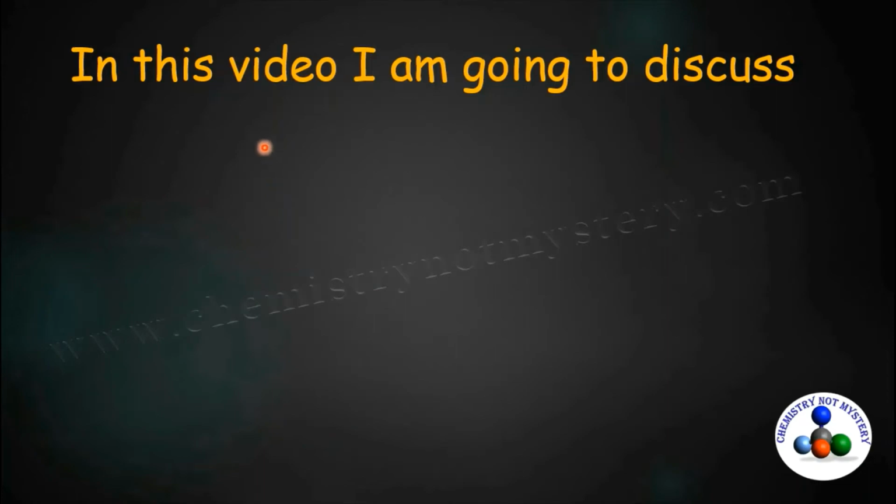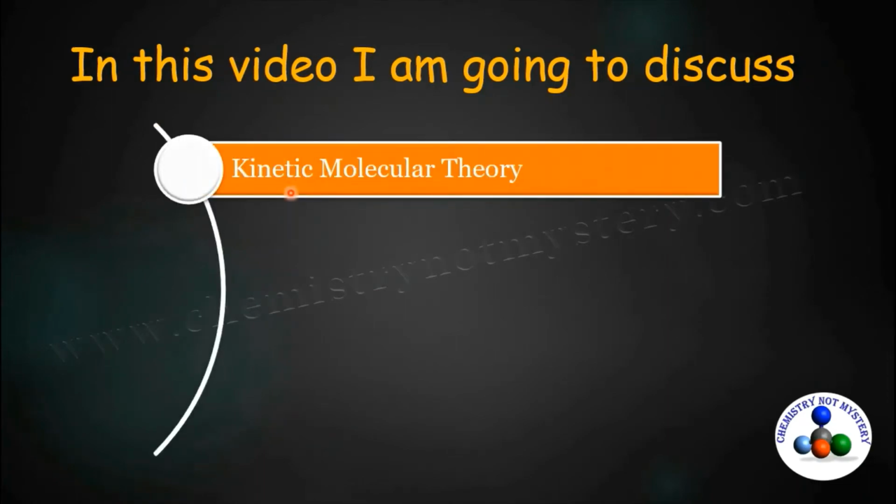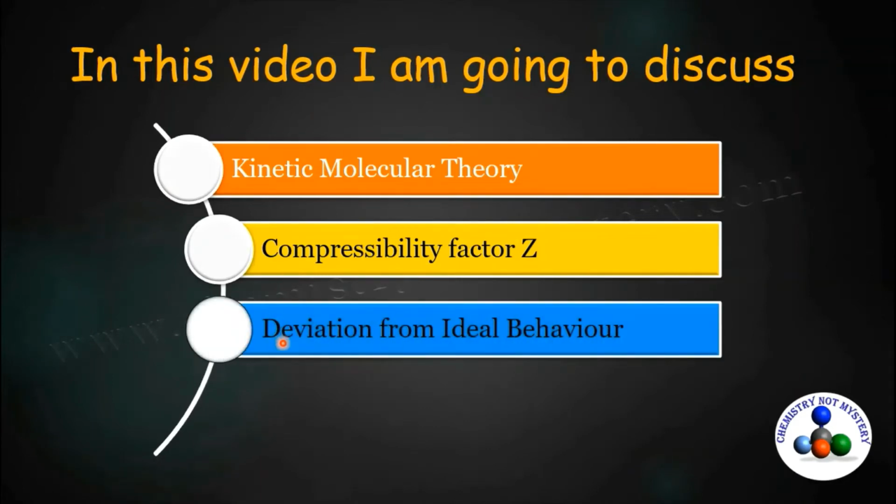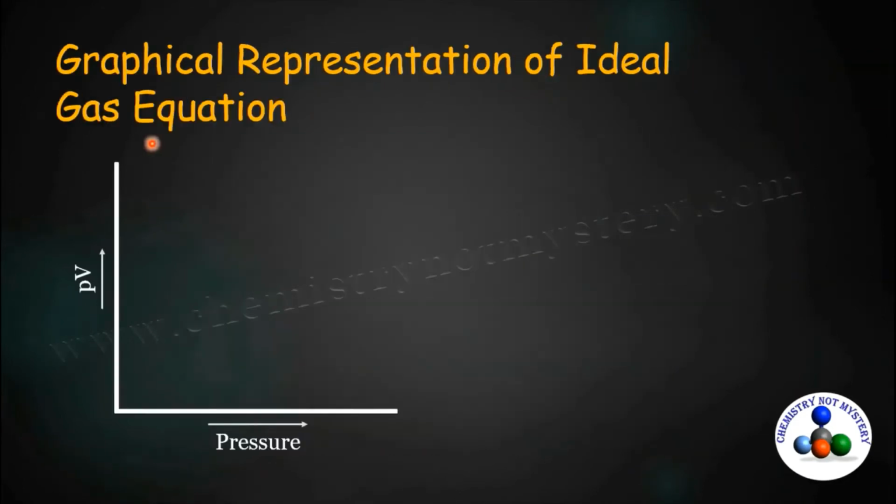In this video, I am going to discuss kinetic molecular theory, compressibility factor, deviation from ideal behavior, and Van der Waals equation. In the previous video, we have discussed the ideal gas equation. So when we plot PV on the y-axis and pressure on the x-axis, you will get a straight line for ideal gas. That shows ideal gas obeys Boyle's law at all pressure ranges.